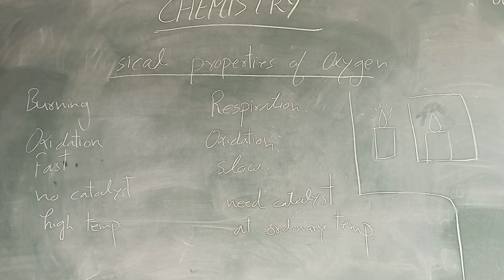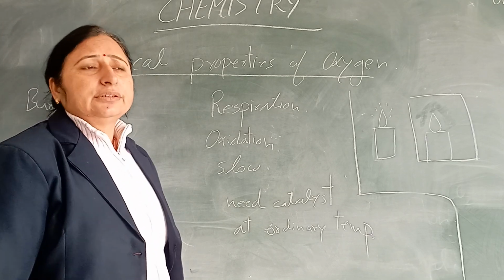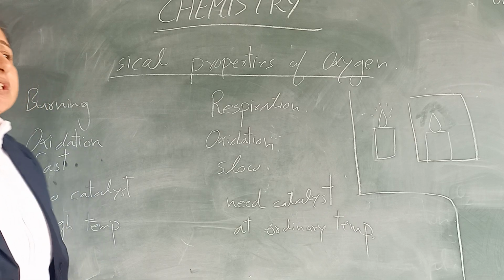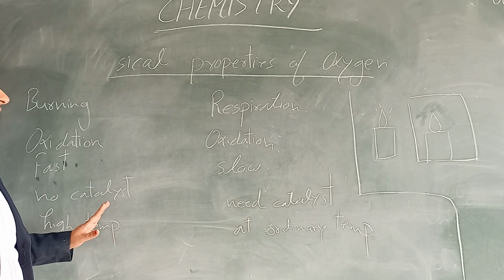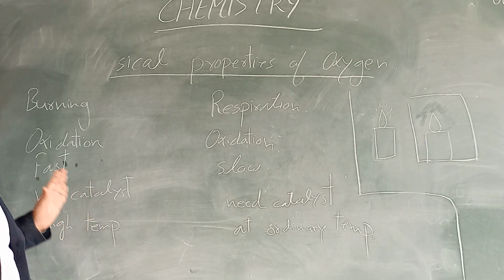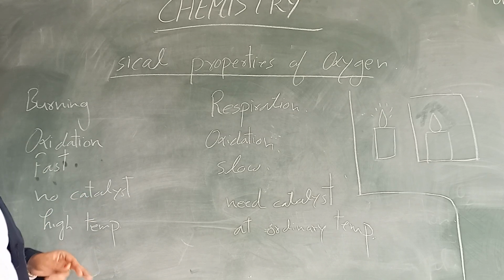So these are the basic points of the difference between burning and respiration. Both are oxidation processes, and both need oxygen to complete. The second is that burning is a fast process, and respiration in comparison to burning is a slow process; it takes more time to complete, right?